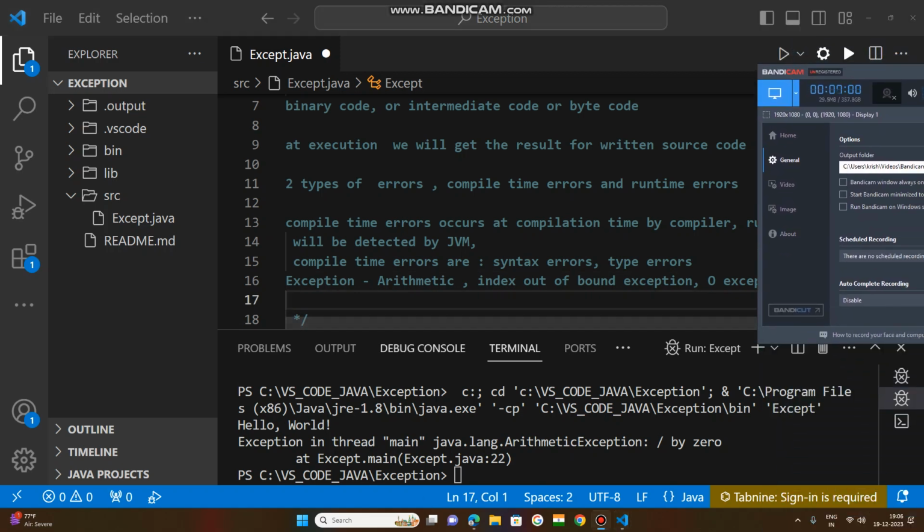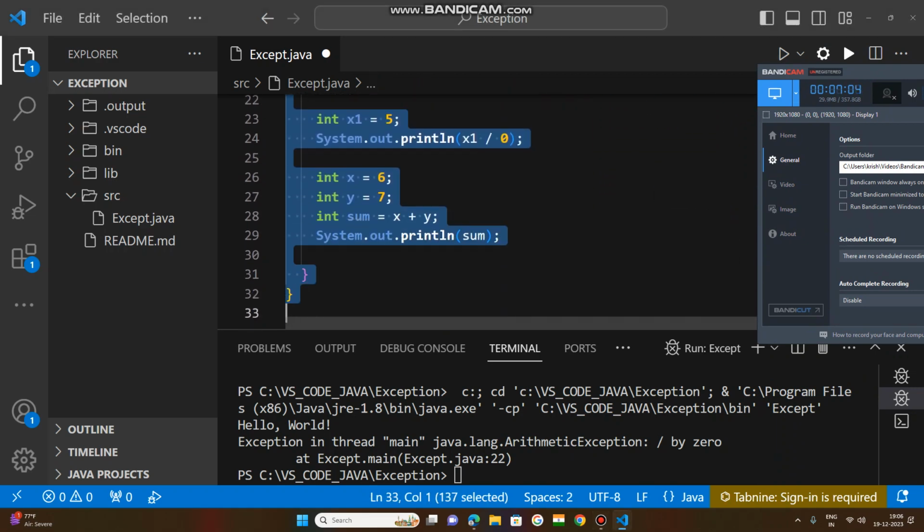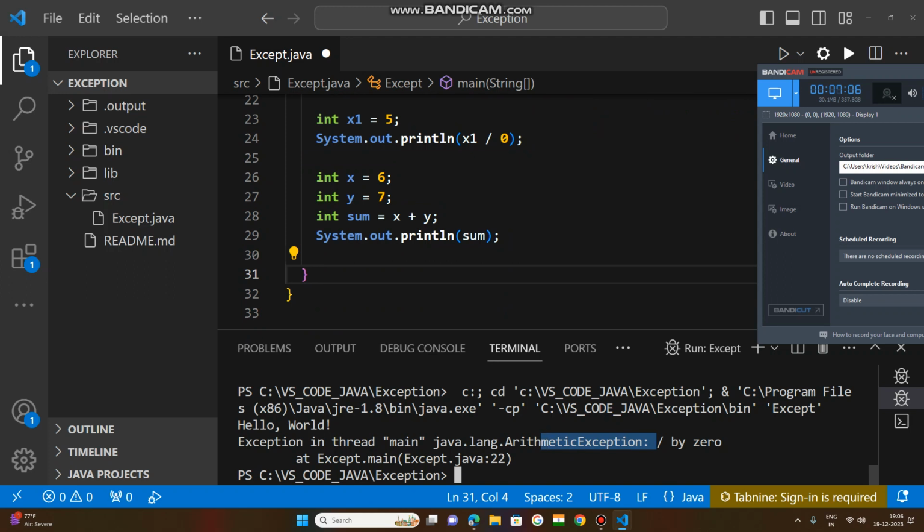Now come to how to handle this. What is this exception? Arithmetic exception. I want to ask a class question from my side: is this exception a runtime error or a compile time error? It is a runtime error.